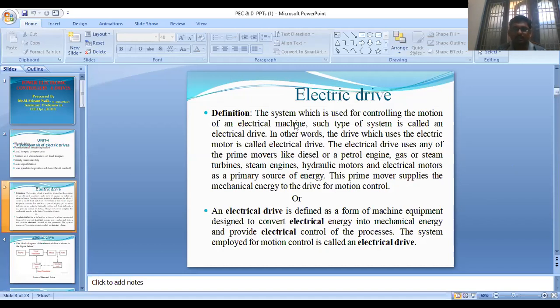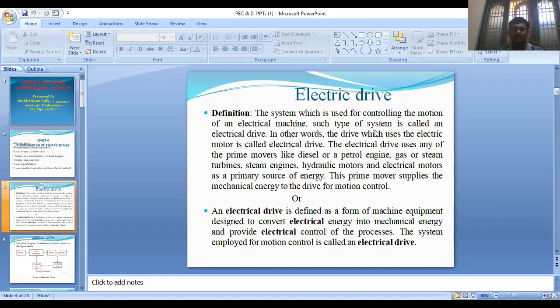In some applications, like domestic and industrial applications, we require the control of a process. Control of a process means the motion control of a machine. So the system which is employed for controlling the machine is called a drive. That is, the system which is used for controlling the motion of an electrical machine is called an electrical drive.